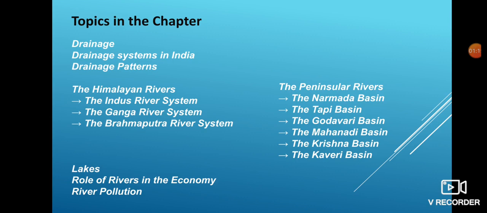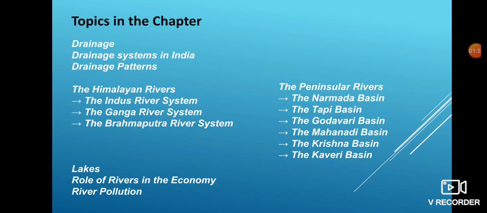On the other hand, the peninsular rivers comprise rivers like the Narmada, Tapi, Godavari, Mahanadi, Krishna, and Kaveri. Although there are many more rivers, we will be studying the important rivers only.